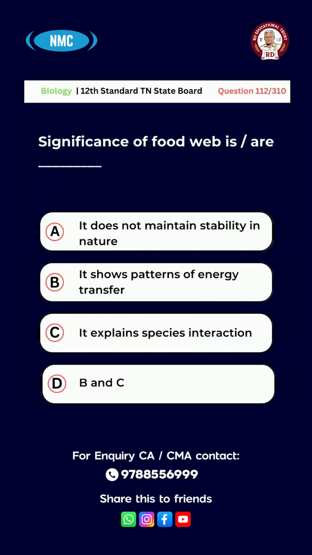Question number 112. Significance of food web is option A, it does not maintain stability in nature. B, it shows patterns of energy transfer. C, it explains species interaction. D, option B and C. And the right answer for the question is option D, B and C.